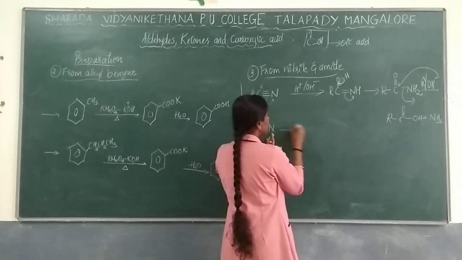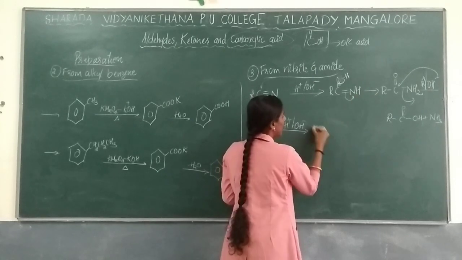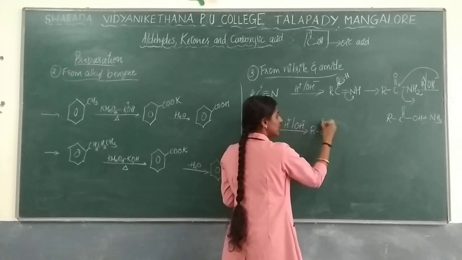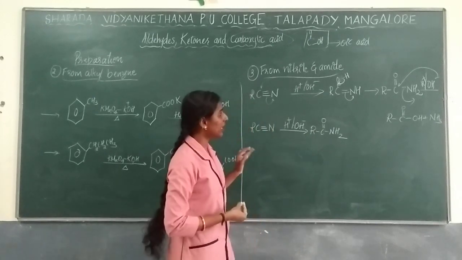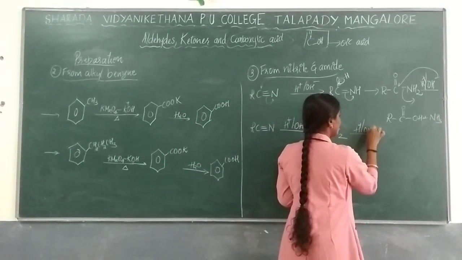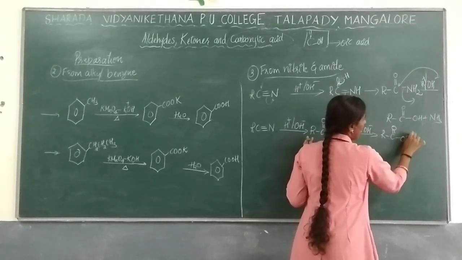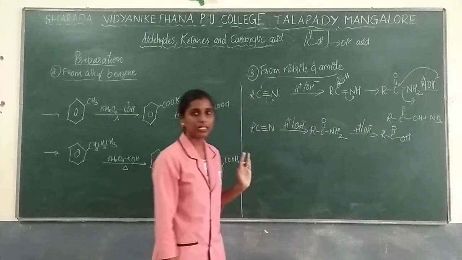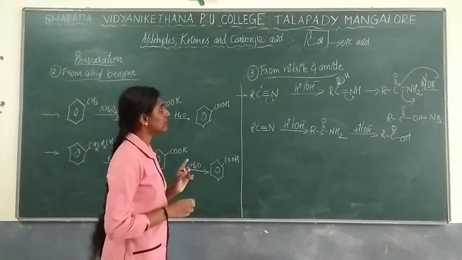Okay, in the presence of acidic or basic condition, directly you can write amide as a product. RC double bond O with NH2 will be formed as a product. Again on hydrolysis, you will get carboxylic acid as a product. So if you write this one, that is enough. So this is regarding the preparation from nitrile as well as amide.